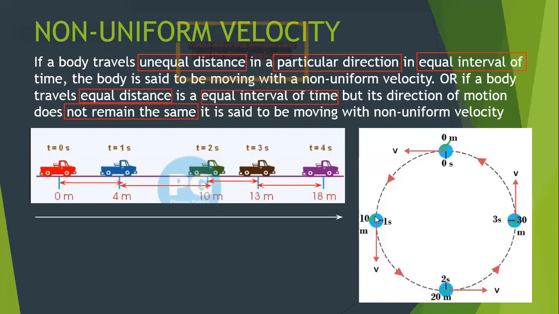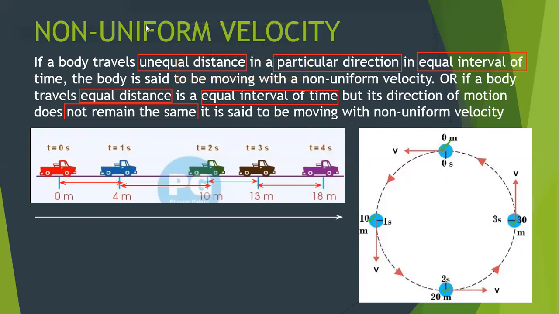So the object is covering equal distance in equal interval of time. How much distance in the first second? 10. In the second, 10. In the third second, 10. In the fourth second, 10 meters. So the object is covering equal distances in equal interval of time. But there is a problem. And what's the problem? Its direction is not constant.